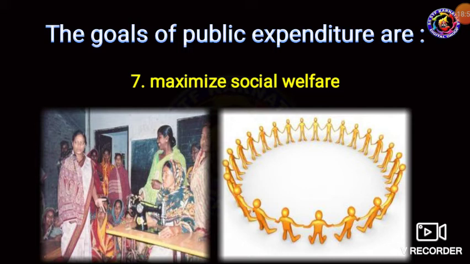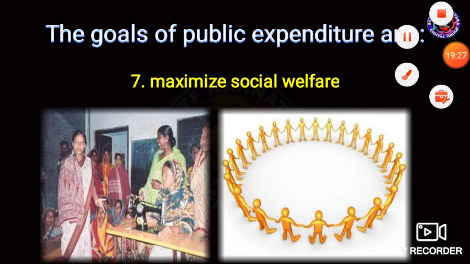One is promote faster economic development. Second is promote industry, trade and commerce. Third is promote agricultural and rural development. Fourth is promote balanced regional growth. Fifth is build socio-economic overheads. Sixth is promote full employment opportunities. And the last one is maximize social welfare. These are the objectives or reasons for public expenditure.